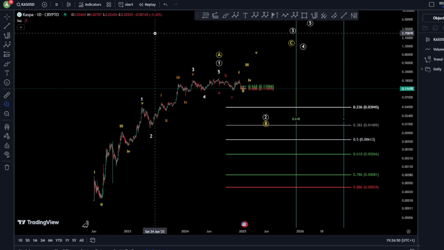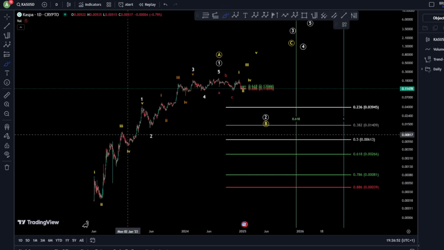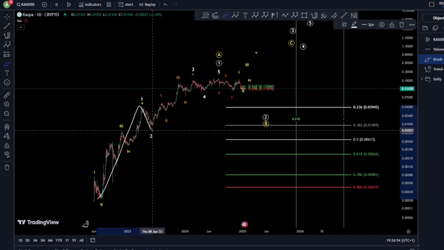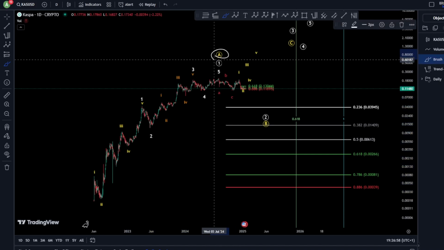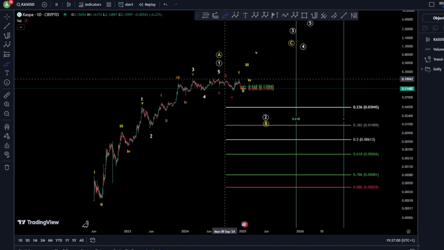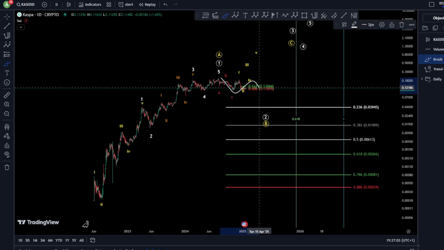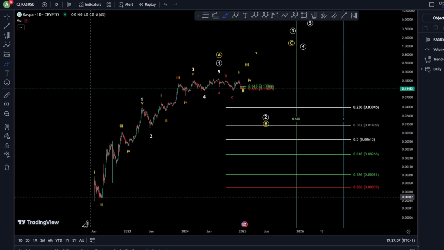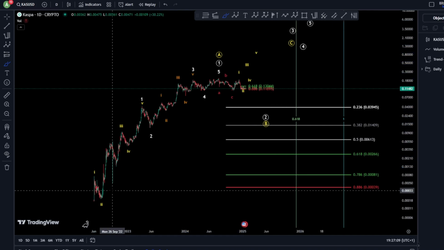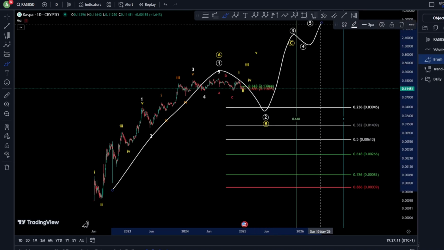Now after this scenario, of course, we have finished here a big impulse with an extended wave 1, 1, 2, 3, 4, 5, finishing a wave 1 or a wave A. And in that case, we would like to see, of course, 3 corrective waves, whether a wave 2 or a wave B, for an A, B, and a C, or a 1, 2, 3, 4, 5.